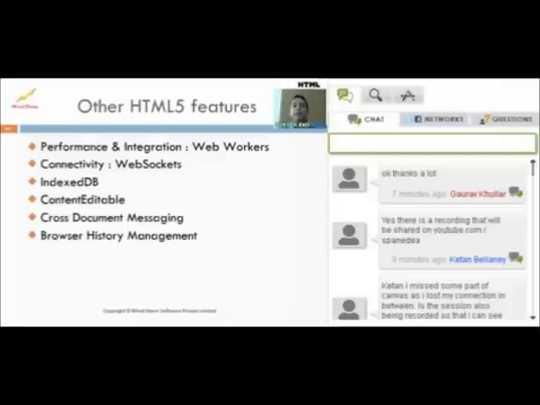Cross-document messaging. If you've done any Ajax programming, you know that cross-domain requests are typically not allowed, but here there are means by which you can actually get content from other domains itself. So really what I want you to take back from this overall is that there are a lot of areas that HTML5 looks at. The goal of HTML5 is to be simple and to make tags as well as JavaScript APIs such that you can create almost desktop-like experiences within your browser itself.